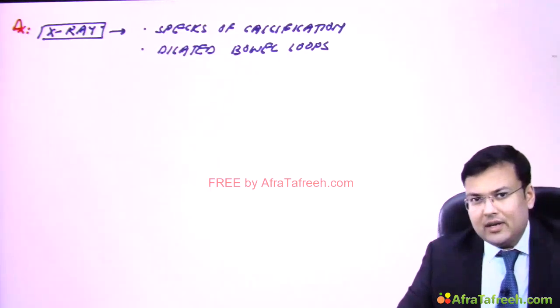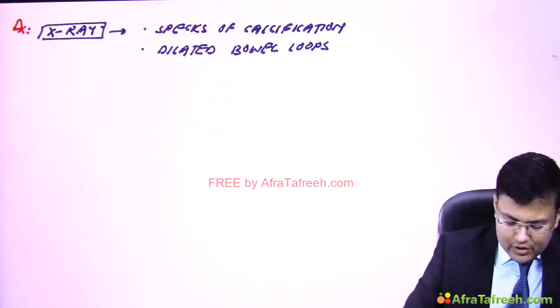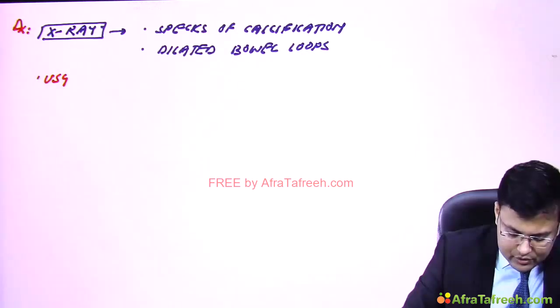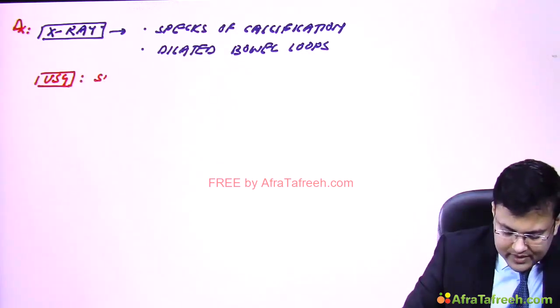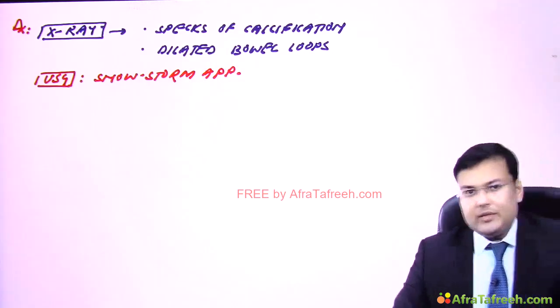And because of this calcification, what is the characteristic appearance on ultrasound? On ultrasound, there is snowstorm appearance. Clear?